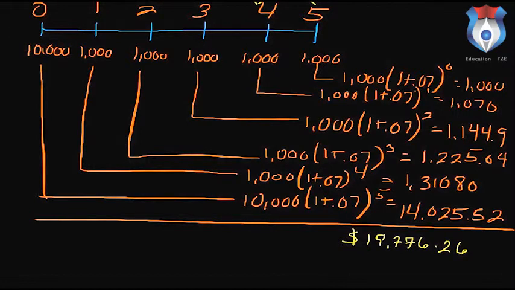Now the beauty of this particular format of solving this problem is that you can also assume that your cash flows are different. We assumed that they were ongoing but also the same amount, and you can have inconsistent cash flows where maybe in year 1 we invest 1,000, maybe in year 2 we invest 1,500, maybe in year 3 it's a little different. Using this type of form to solve that problem, you can change those figures and compound those by the number of years that you need to get to the right answer. There are also a number of ways to solve them using financial calculators, which is by far the easiest way of doing that, and they are fairly easy to use. But this is ultimately how you would calculate the future value of an annuity utilizing the longhand method.